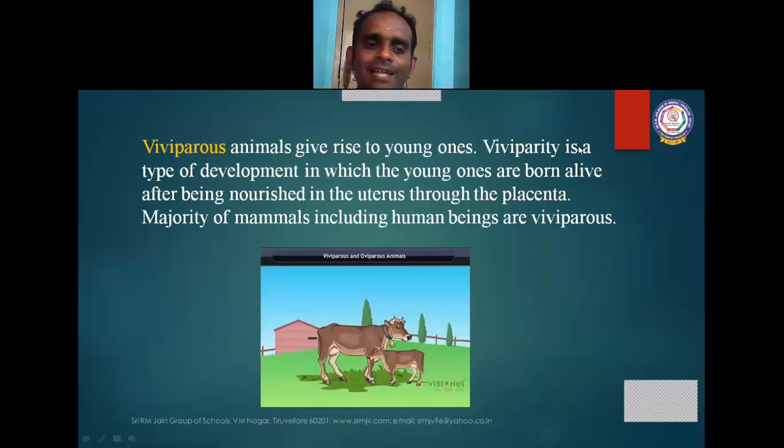Viviparity is a type of development in which the young ones are born alive after being nourished in the uterus through the placenta. Majority of mammals, including human beings, are viviparous only.